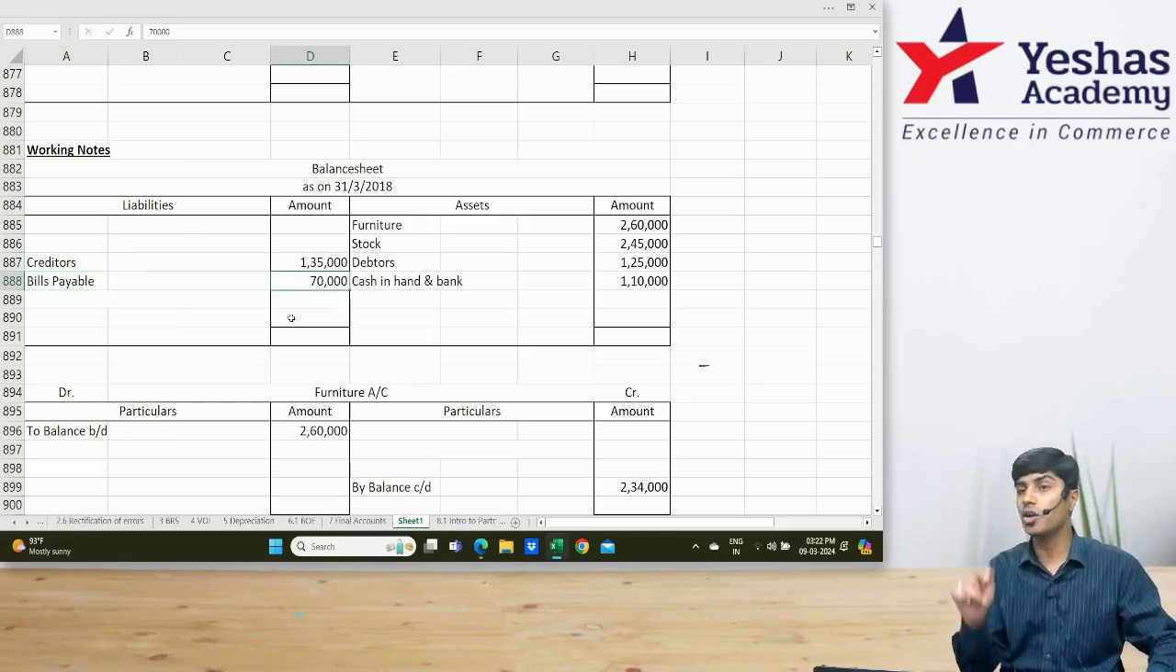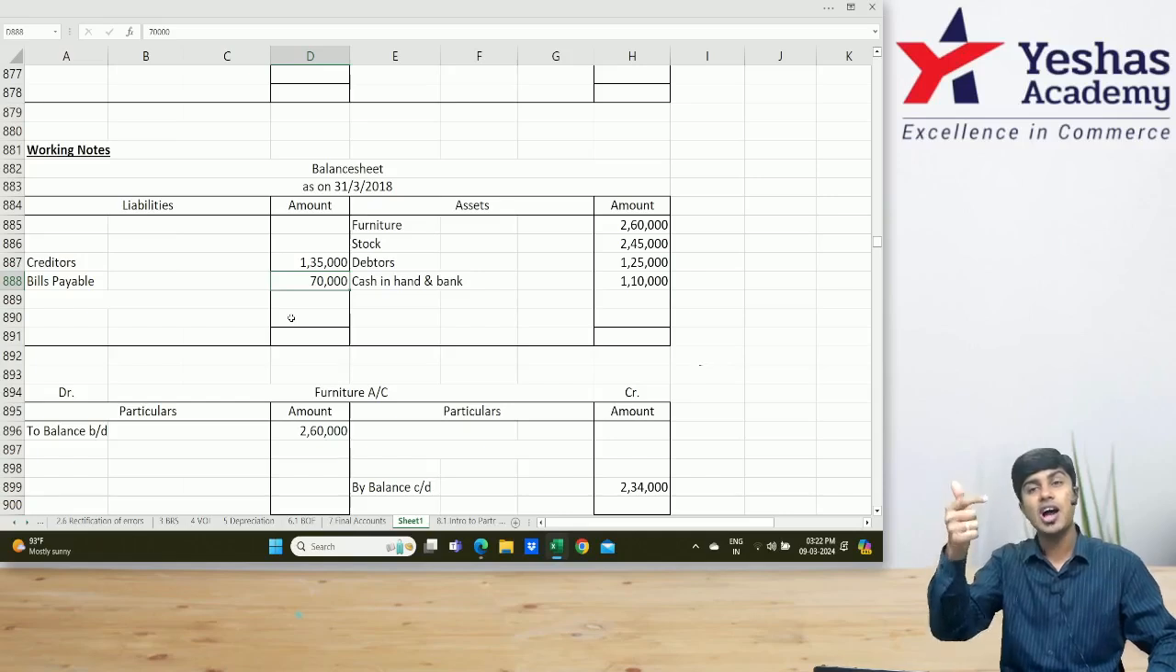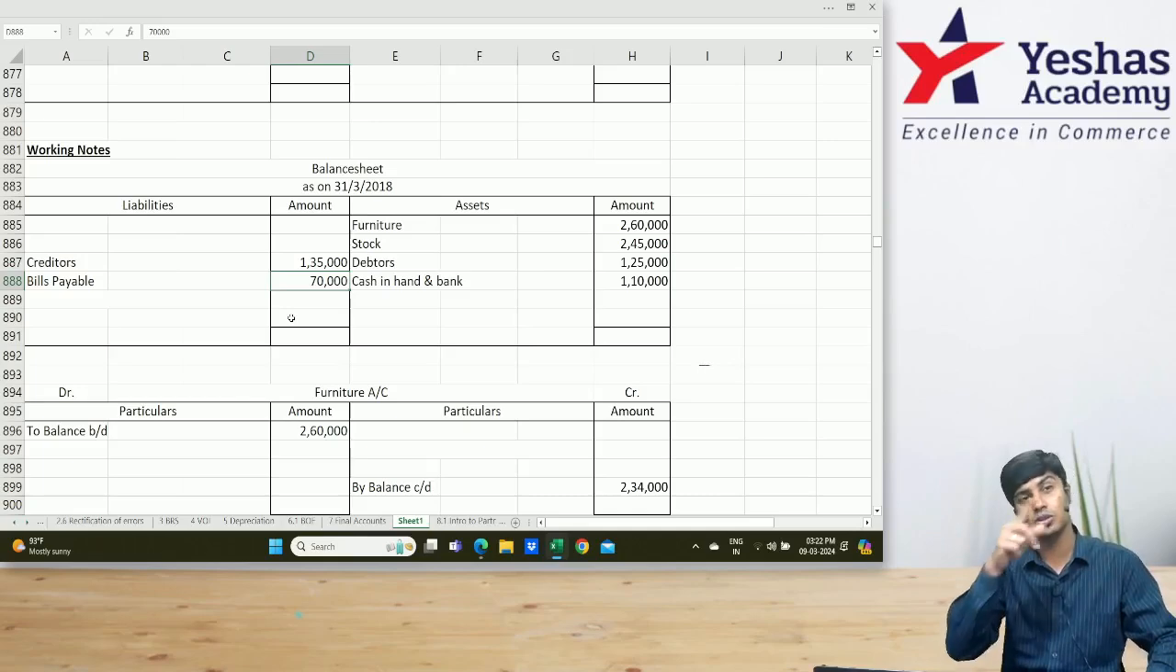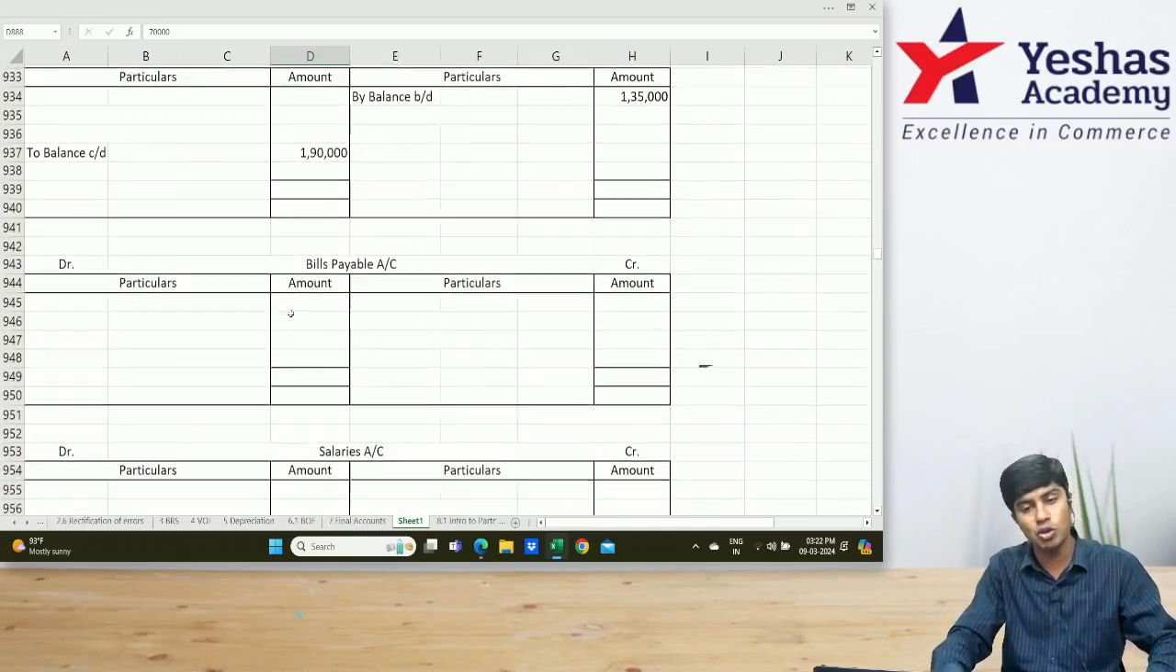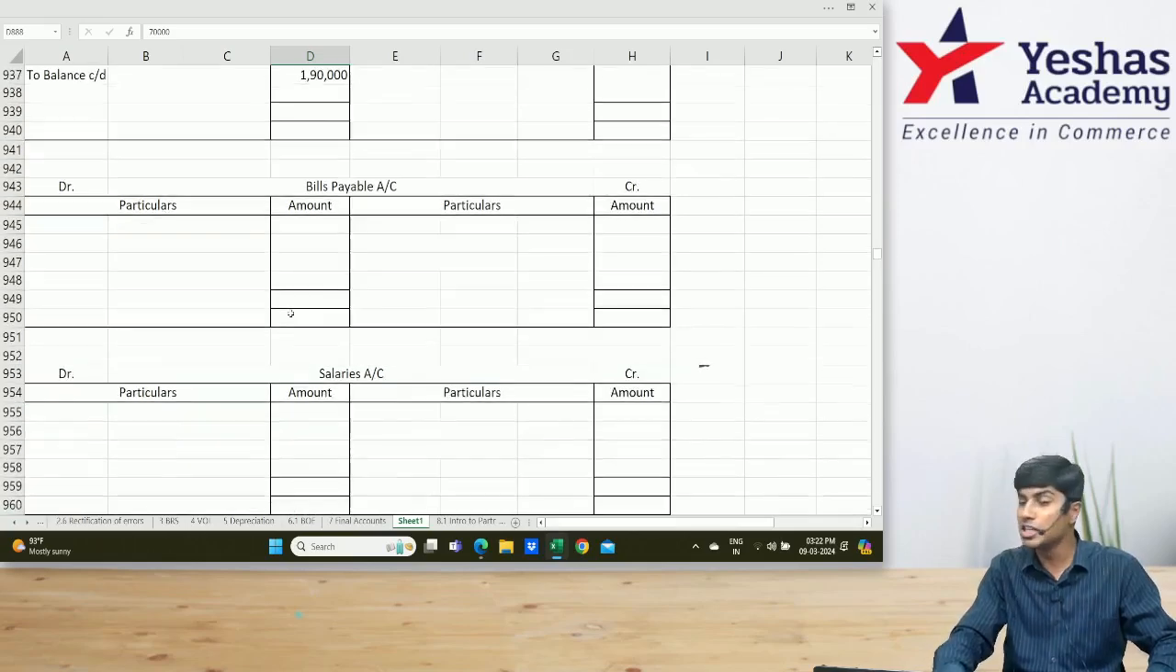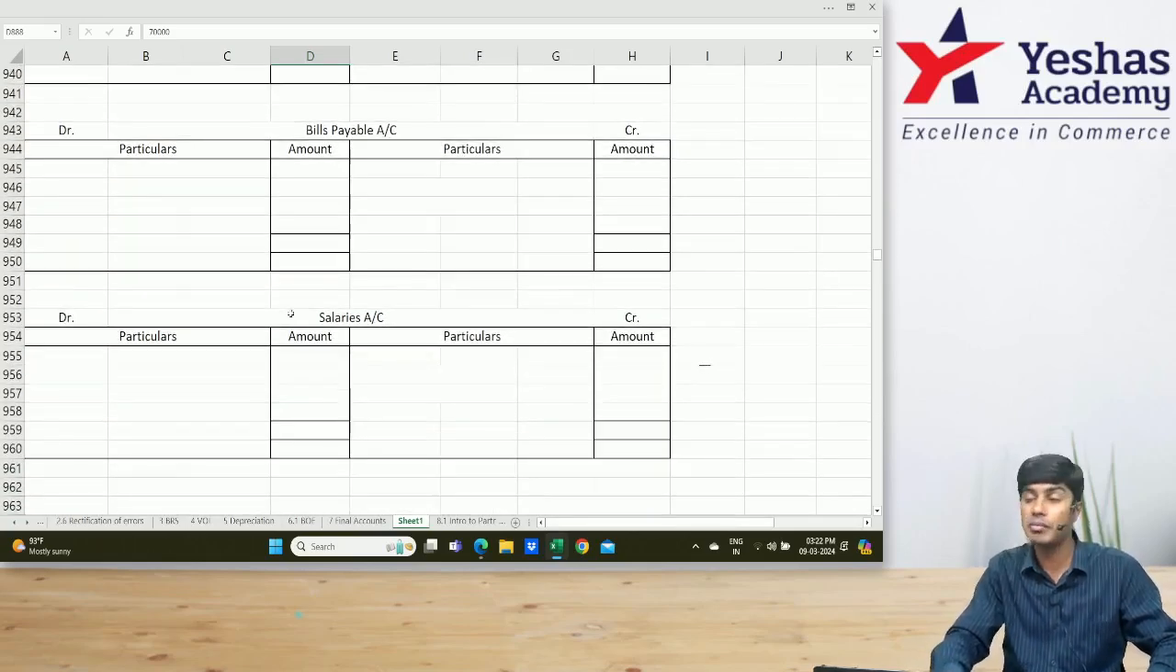Why? During the year, how much are the bills issued to creditors? How much are the bills accepted by creditors? How much of the bills dishonored by creditors? Those accounts are linked, creditors and bills payable. So to figure that out, I have to open one bills payable ledger. In the bills payable ledger, it's a liability. Opening balance, which side? I'll write on the credit side by balance brought down 70,000.